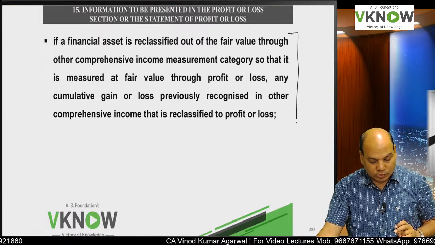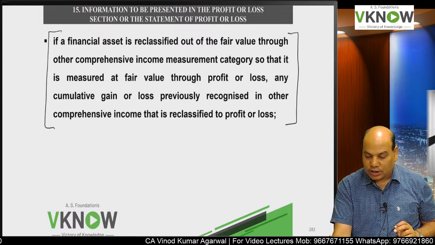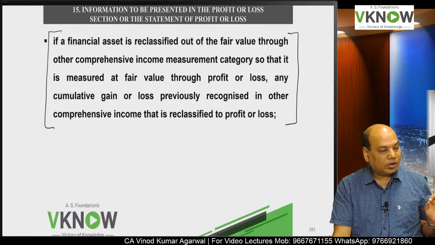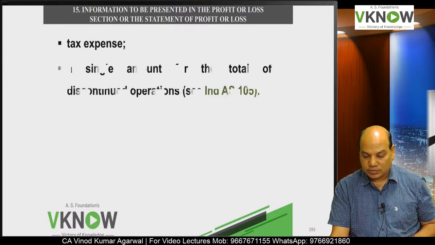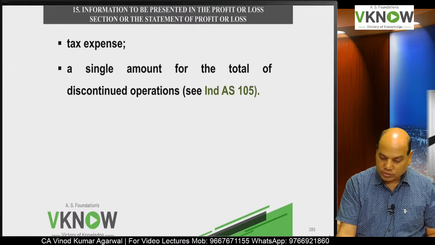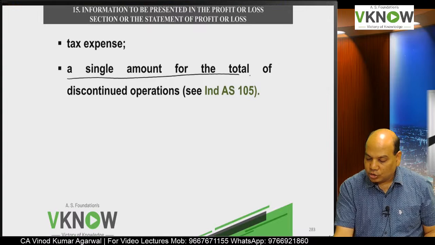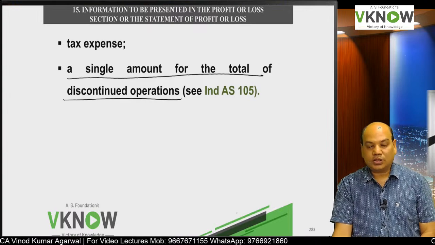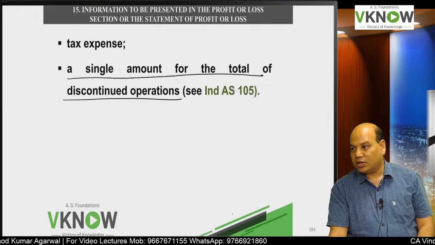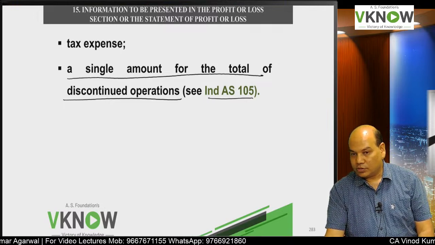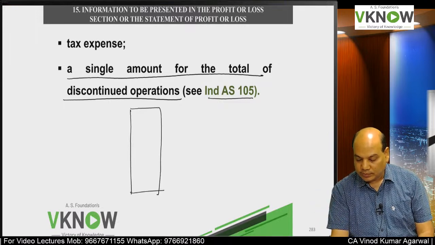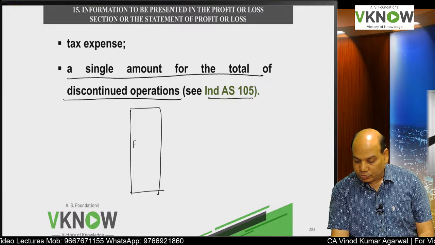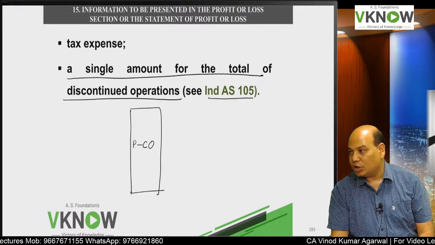Same thing here also, reclassification from one category to other category may result into profit and loss, and that is shown in the P&L account. Then you will disclose tax expense, and you will also disclose a single amount for the total of discontinued operation. Which standard deals with that? Ind AS 105. So if you have some discontinued operation in the P&L account, first you will compute profit from continued operation.